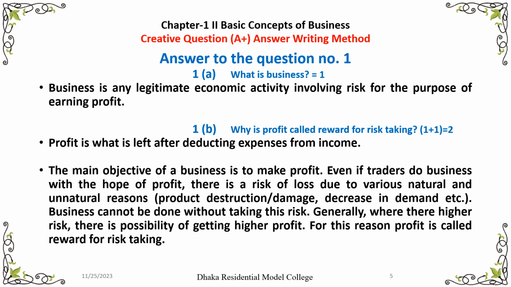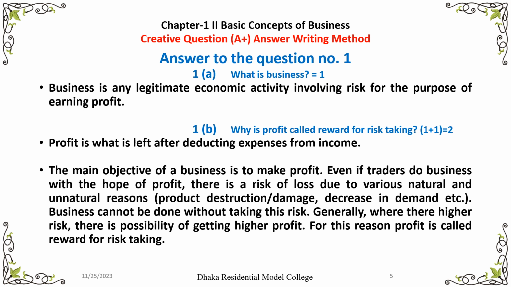Here is written, profit is what is left after deducting expense from income. That means the cost price of production or purchase price of goods will be deducted from sales price. Then positive surplus money will be treated as profit. So this is the definition of profit. Then you will write in the second para, which is called comprehension.